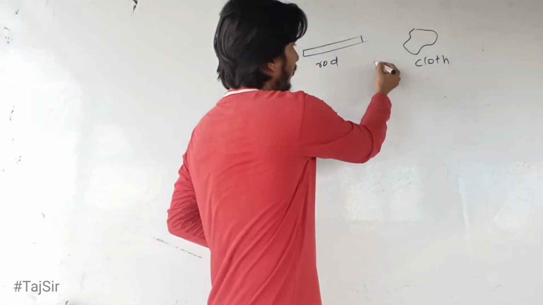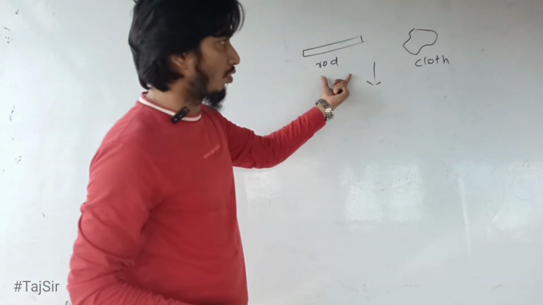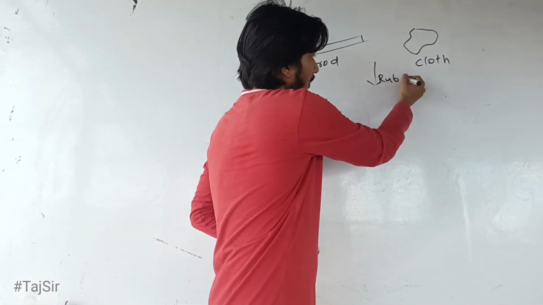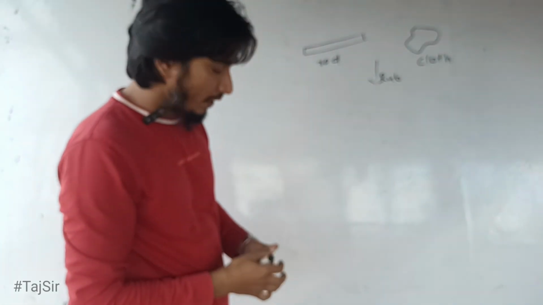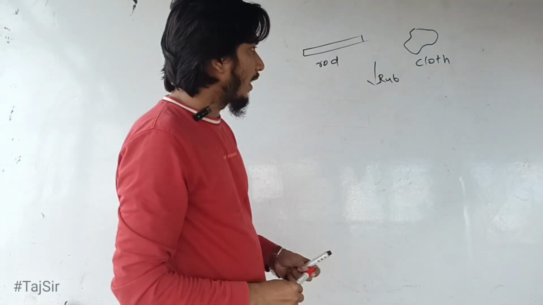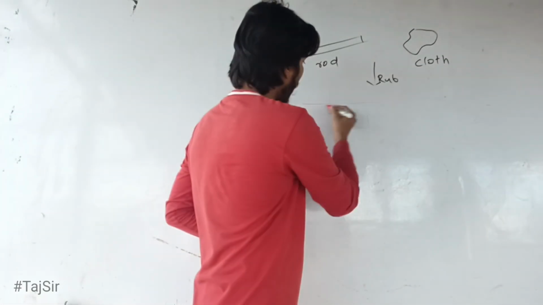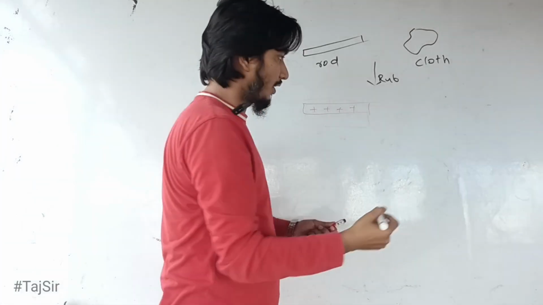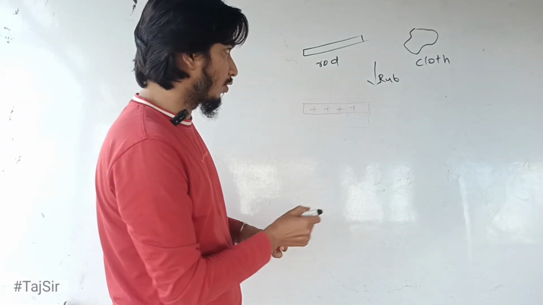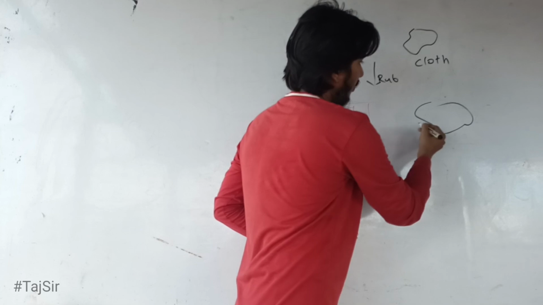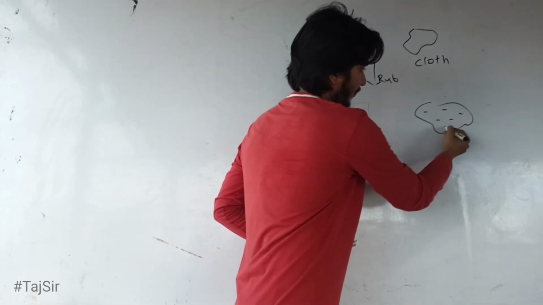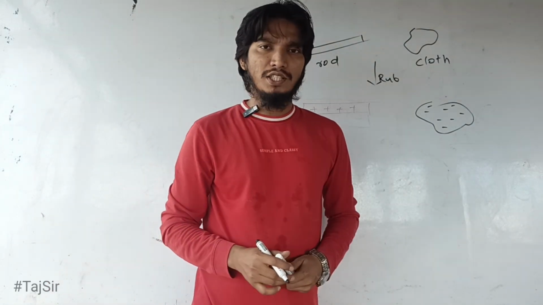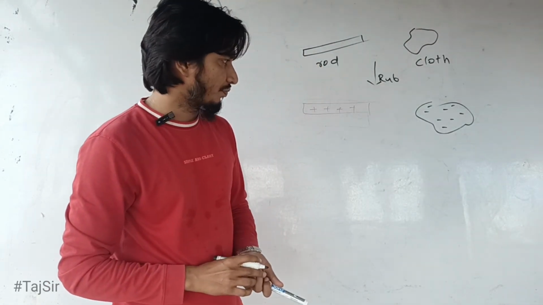And if we rub this glass rod with a piece of silk cloth, then this rubbing causes electric charge and this glass rod becomes positively charged, say, and the piece of cloth becomes negatively charged. This is our basic understanding, and this is known as static electricity or frictional electricity.